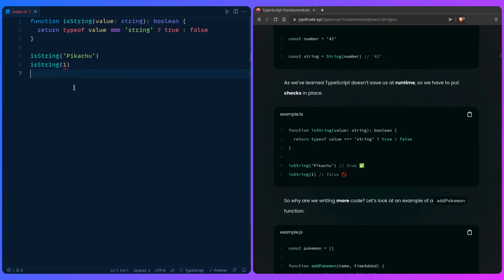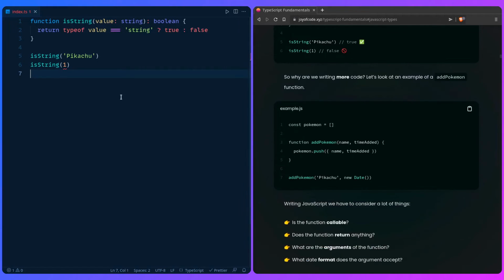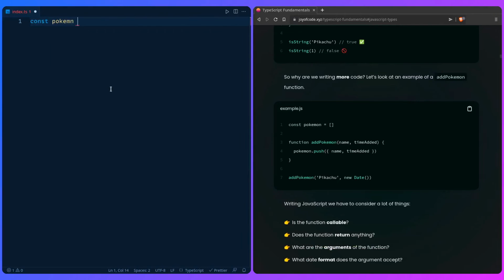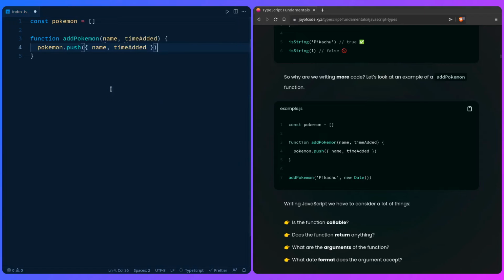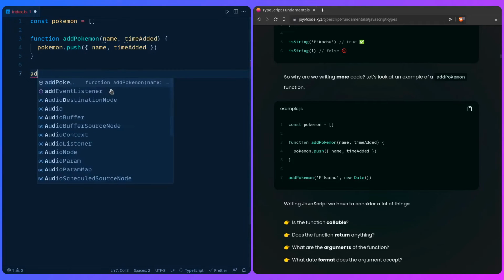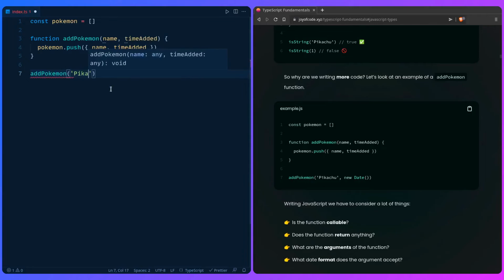As I said previously, this might look like we're writing more code, but let's look at how this can save us. For example, I have an example here that is const pokemon, which is going to be an empty array. Then I'm going to have addPokemon, and I'm going to add the name and the timeAdded. So let's say pokemon.push name and timeAdded, simple as that. Then we're going to invoke it, addPokemon. We're going to add Pikachu, and we're going to add new Date. The problem with this is that we really haven't typed anything, so we need to keep a lot of things in our head.